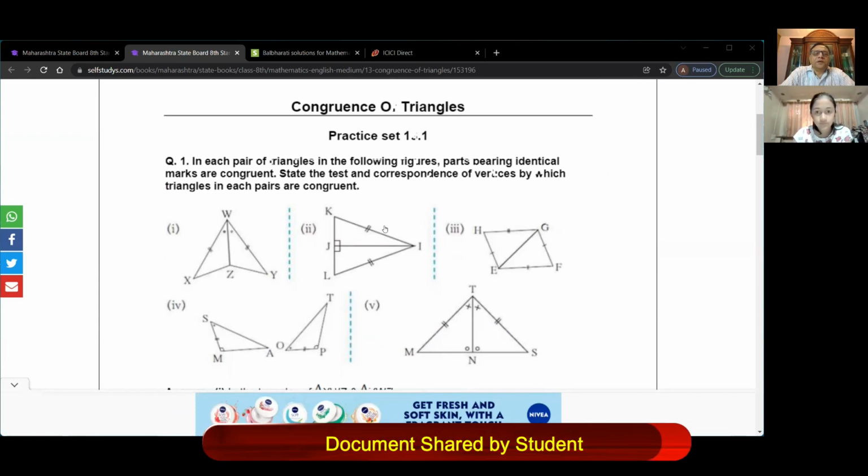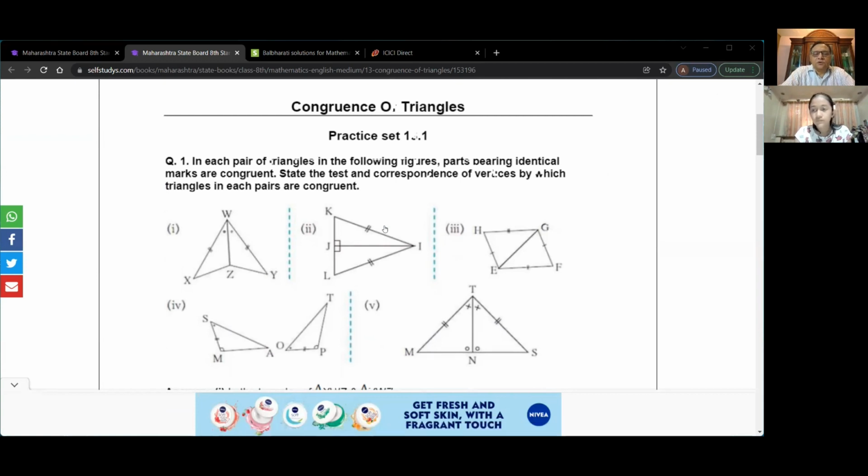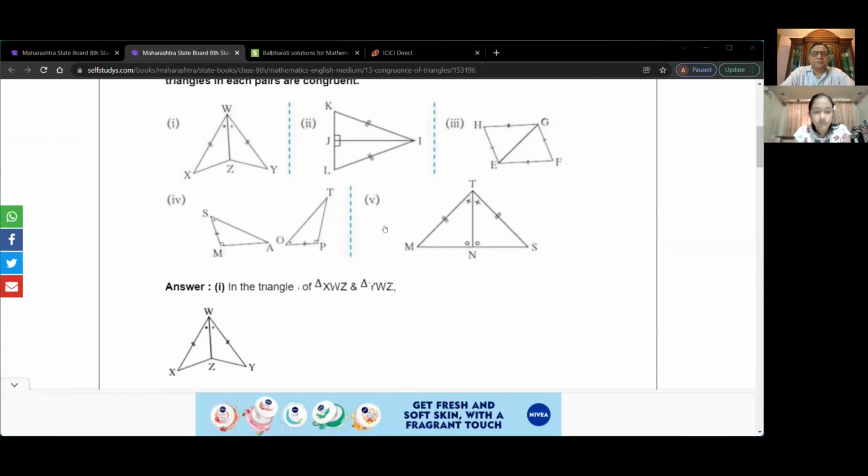It says, in each pair of triangles in the following figures, parts bearing identical marks are congruent. State the test and correspondence of vertices by which triangles in each pair are congruent. Okay, so that is your first kind of question. Let's move forward and see what is given there.